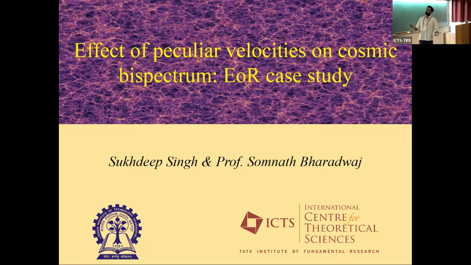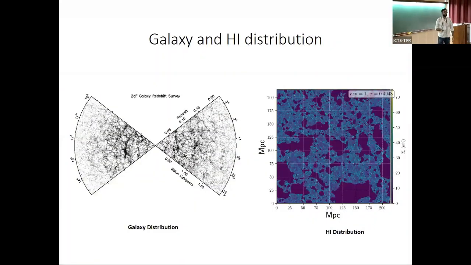My talk will be a bit different from the previous two talks. I will be talking about the effect of peculiar velocities on the cosmic bispectrum, and will show my recent results, which I have obtained with my professor Bharadwaj, on the reionization bispectrum in redshift space. To understand the large scale structure of the universe, we study the distribution of various tracers.